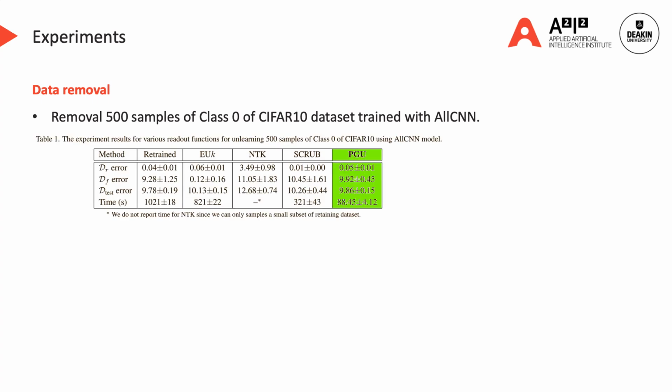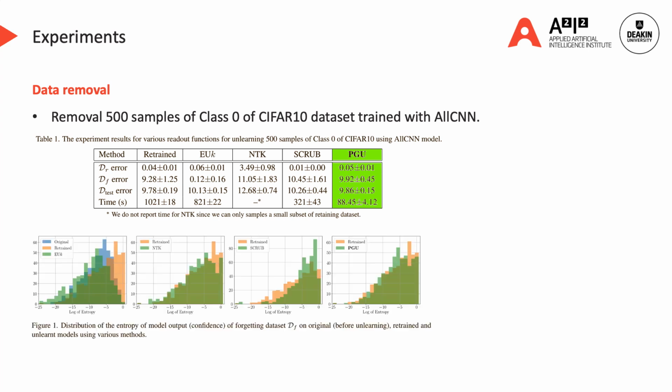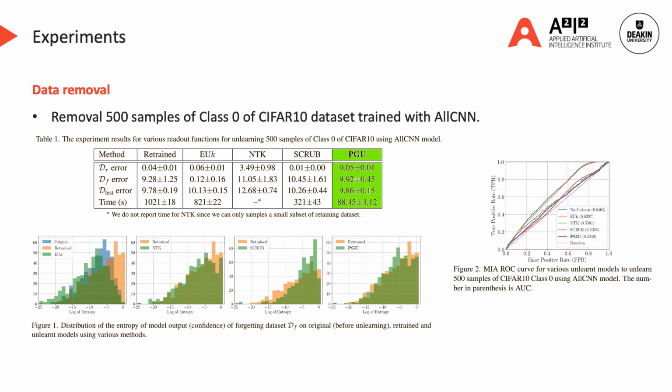From Table 1, we can see that the errors on the retaining dataset, forgetting dataset and testing dataset closely match those errors of the retrained model. Additionally, our method takes only a small fraction of the retraining time. Figure 2 shows the distributions of model output entropy of the forgetting dataset. The figure shows that the distribution obtained from our method matches the best to the distribution from the retrained model. Finally, the membership inference attack in Figure 2 shows that our method achieves the best ROC curve and the attackers can only obtain close to random performance on membership inference.